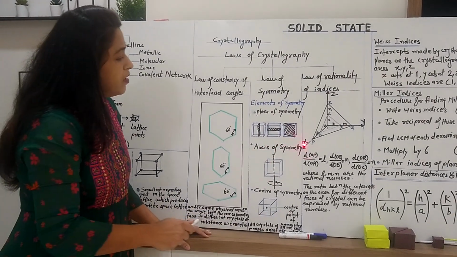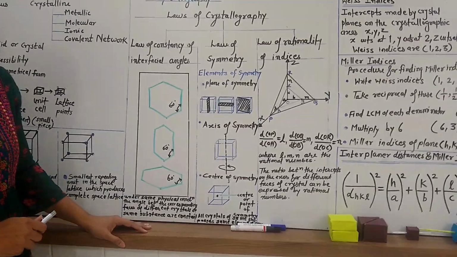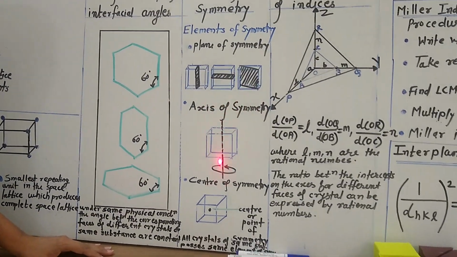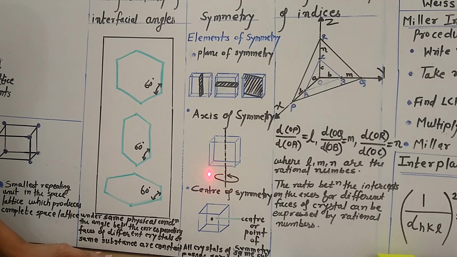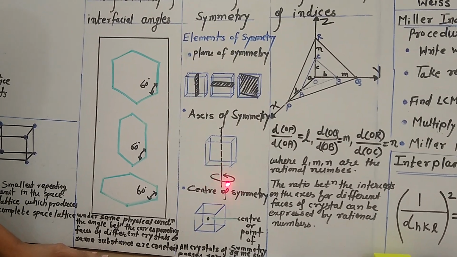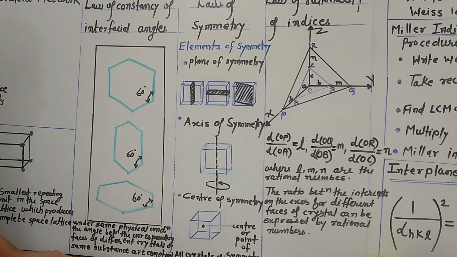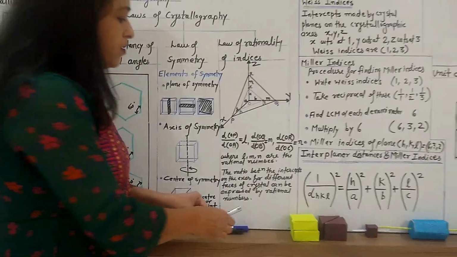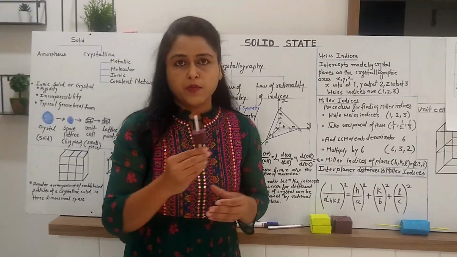Now let us consider another element of symmetry, that is the axis of symmetry. So what is actually the axis of symmetry? It is an imaginary line passing through the crystal, and if we rotate the crystal through 360 degrees, we should get the same appearance. Now this concept is not much clear unless we take a demo.